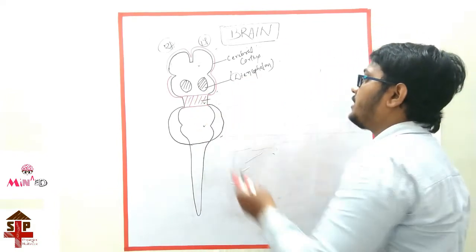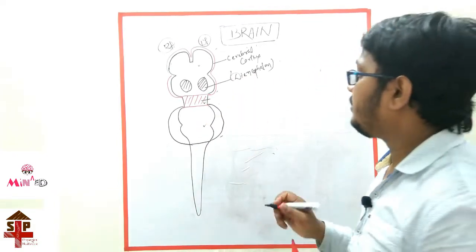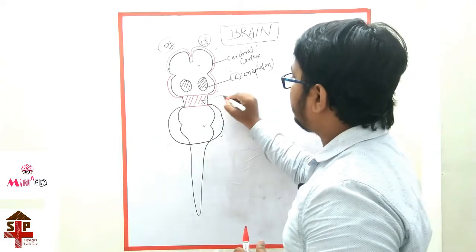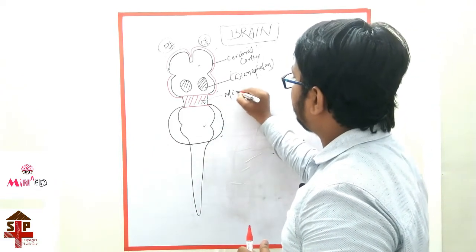It consists of many main structures of the brain, and this is the midbrain.